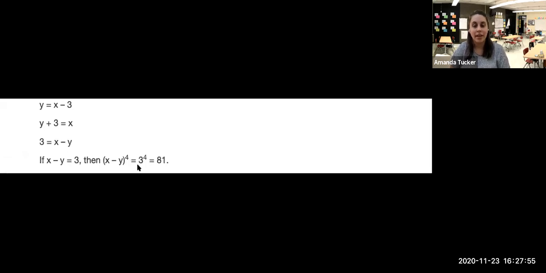Once we solve for x and move things around, we notice that our other equation had x minus y together, so we can get this equation in that form. So 3 equals x minus y. And so now the only thing we have to do is go ahead and plug 3 in. 3 to the fourth is 81, so that would be our answer.